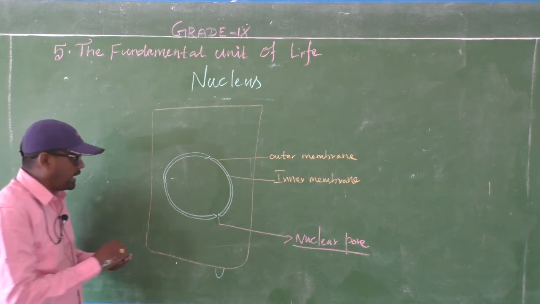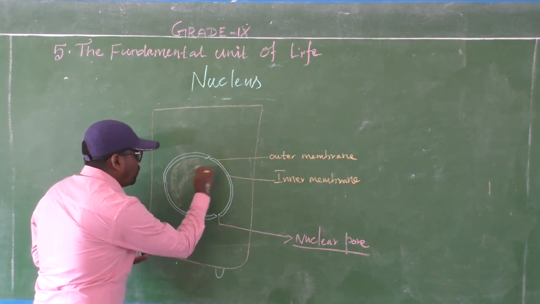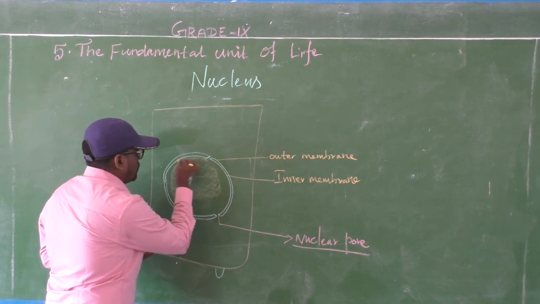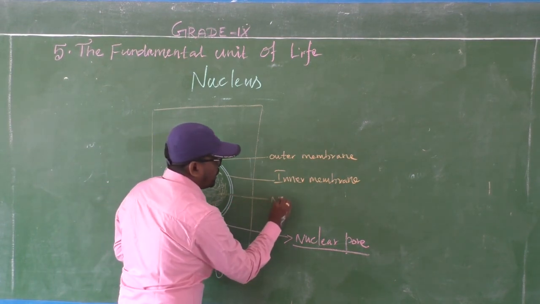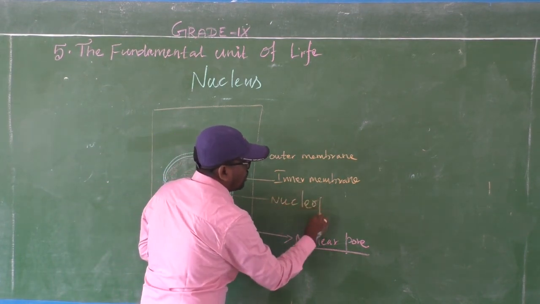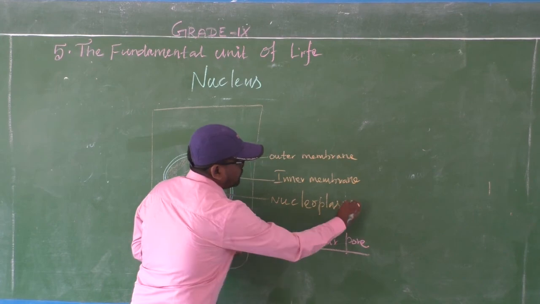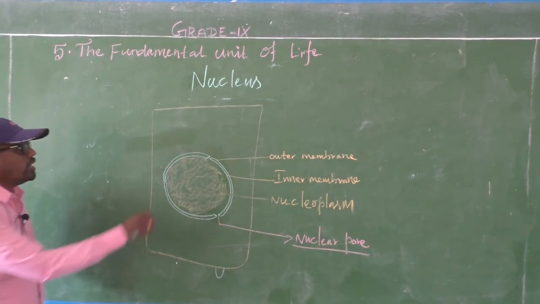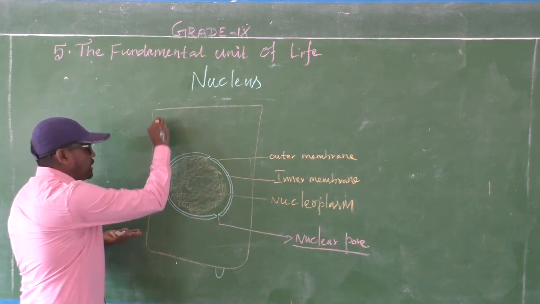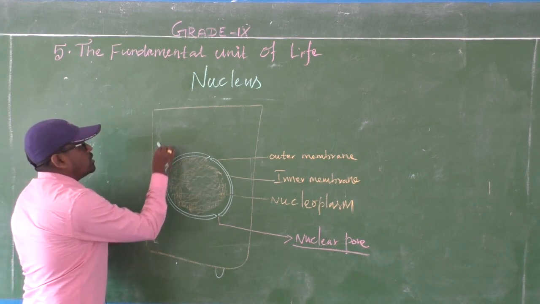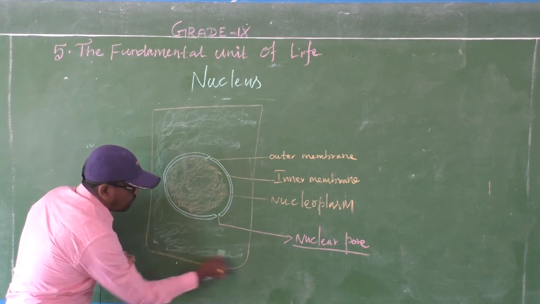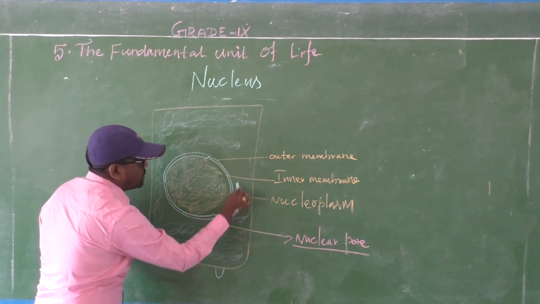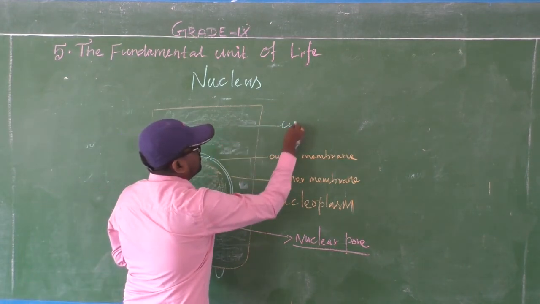Okay, and inside there is a fluid nature. This is called nucleoplasm. Here, outside the nucleus is called the cytoplasm.